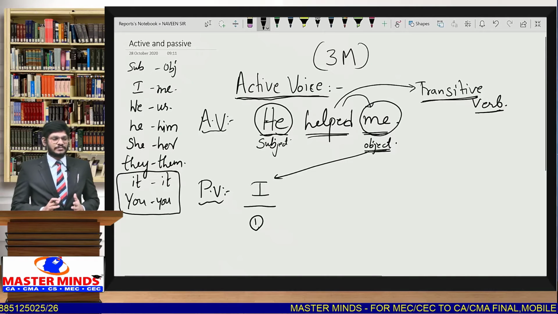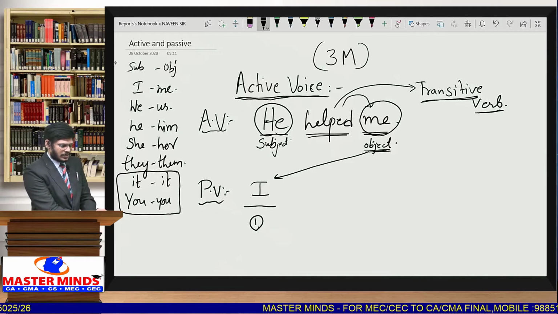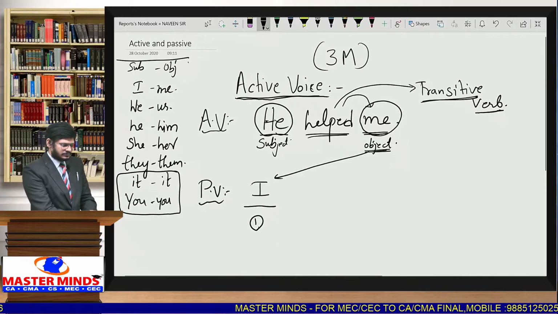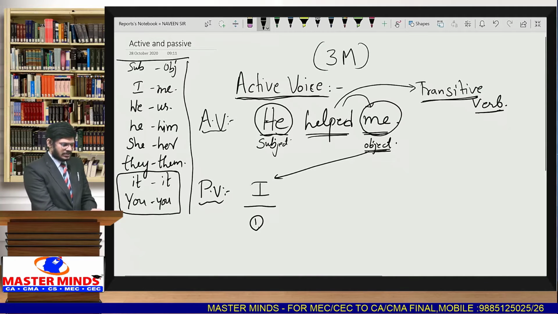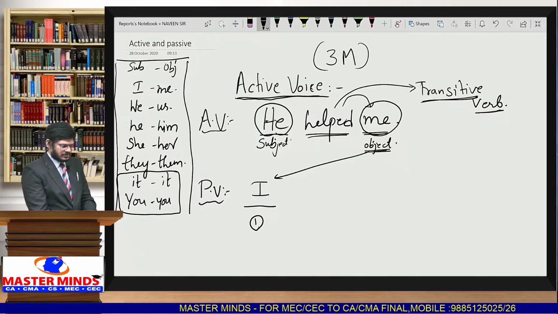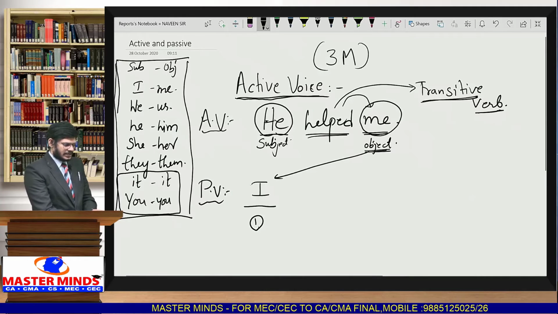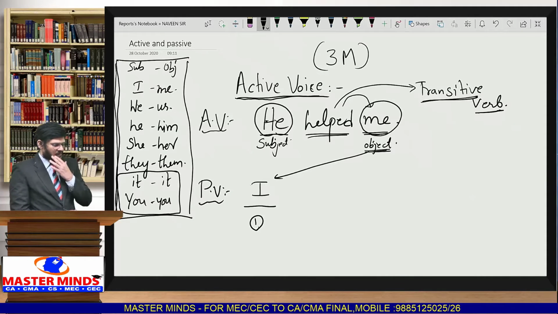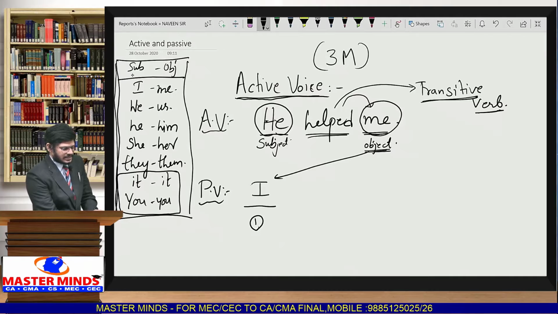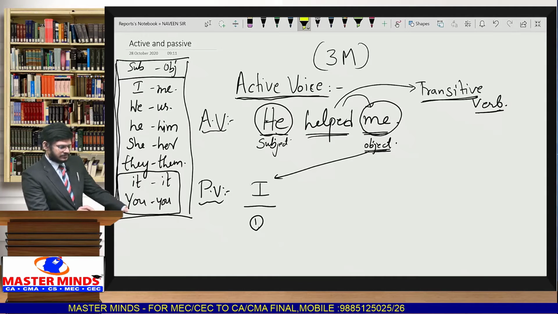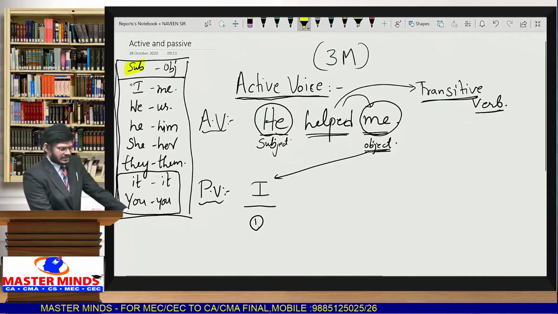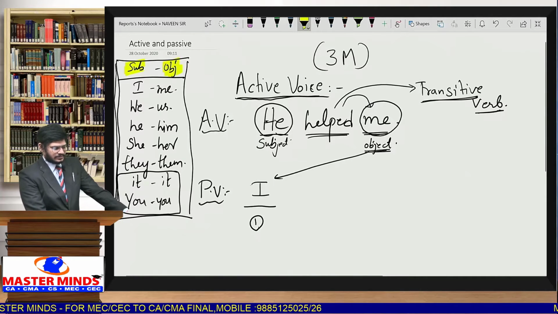Based on the subjective and objective case we have to identify. So you have to remember this table also, which we generally learn in our earlier stages. The beginning of the sentence is called the subjective case and the ending of the sentence is called the objective case.